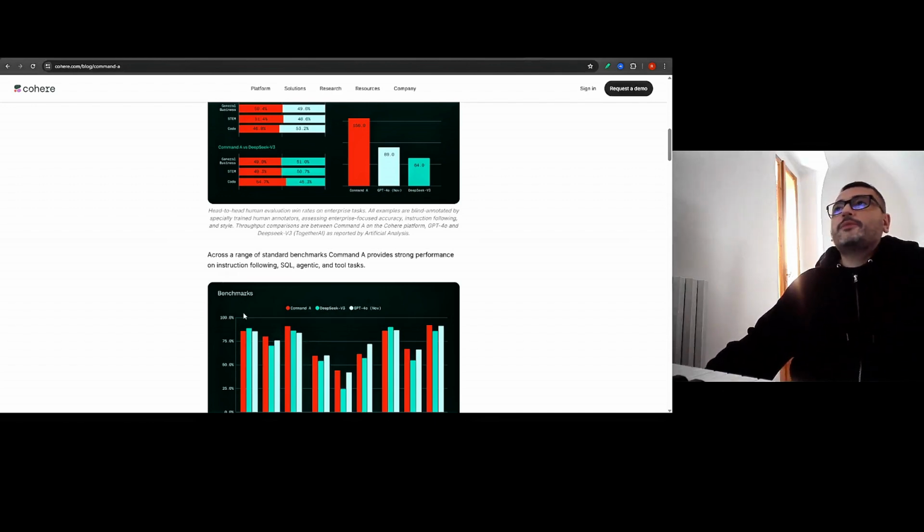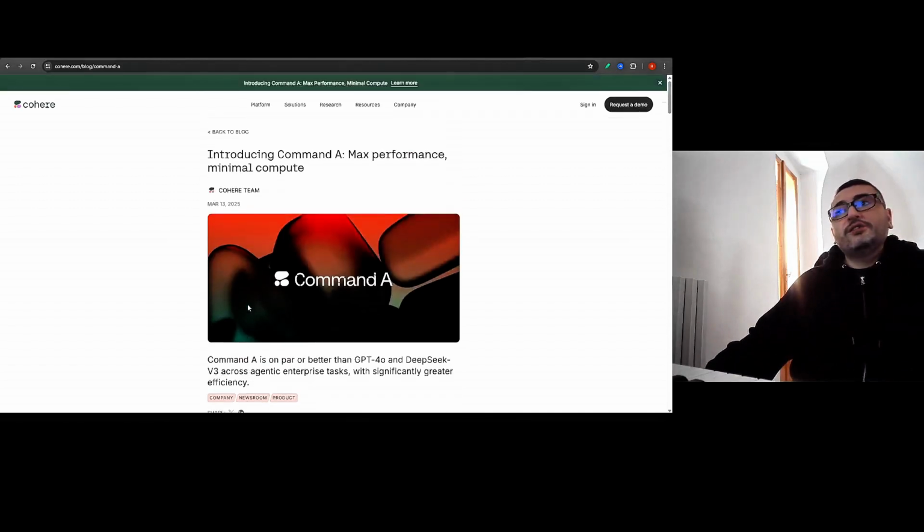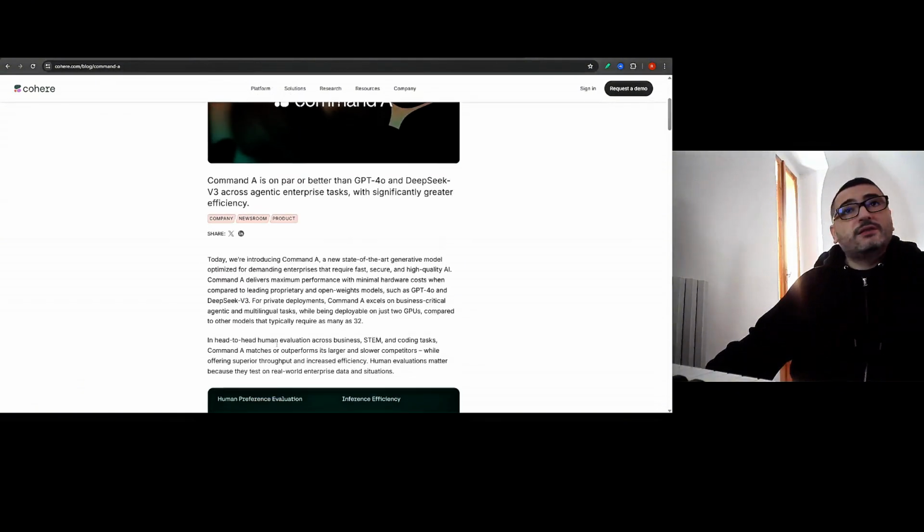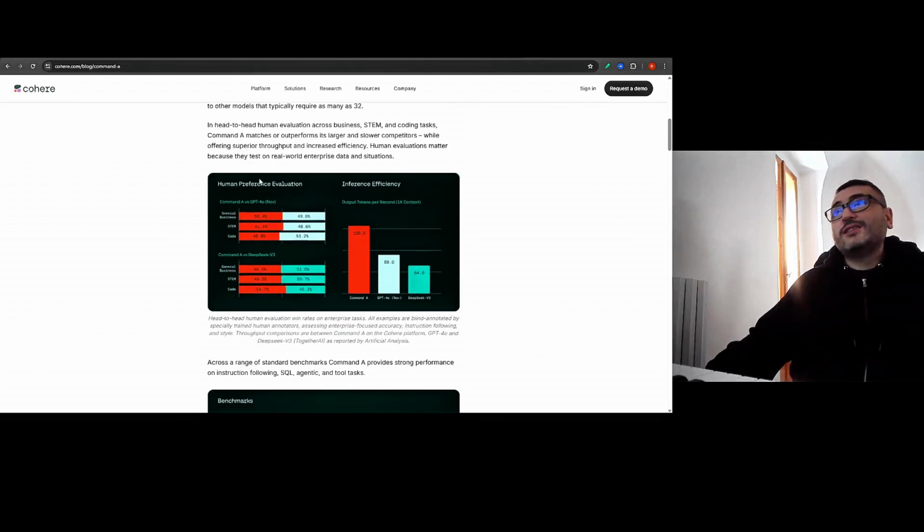Cohere's Command-A, and I will also show you why you should use Cohere instead of ChatGPT 4.0 and DeepSeek and other models. First of all, Command-A is a model that was just released, and apparently it outperforms ChatGPT 4.0 and DeepSeek v3. As you can see, in the human preference evaluation, in tasks like general business and STEM, it is outperforming ChatGPT. In coding it is on par, almost on par. And you can see that the inference efficiency is also much higher.